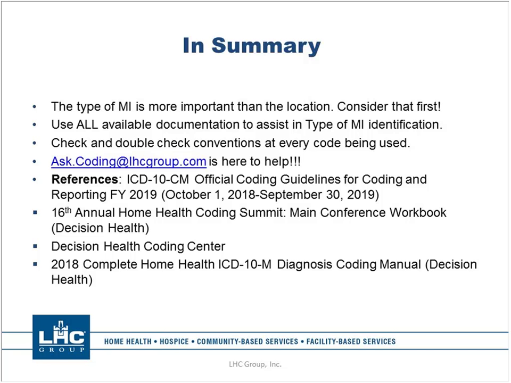Use all available documentation to assist in the type of MI identification. Check and double check the conventions at every code being used. Because of sequencing issues, because of guidelines and conventions, you can really get mixed up on how they should be sequenced. And SHP will not always alert you to that.